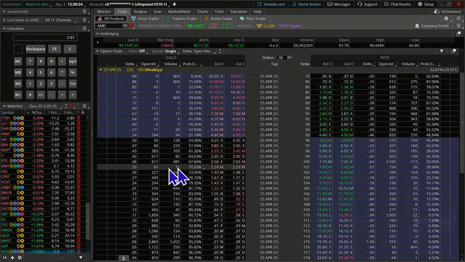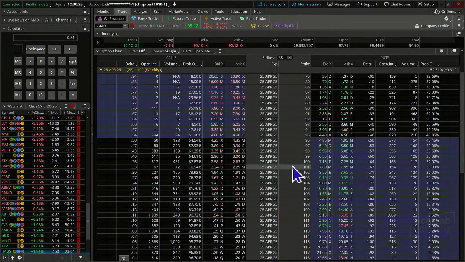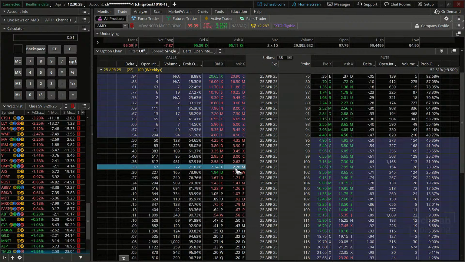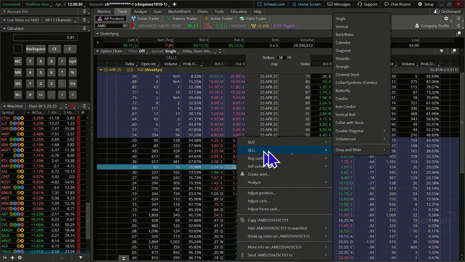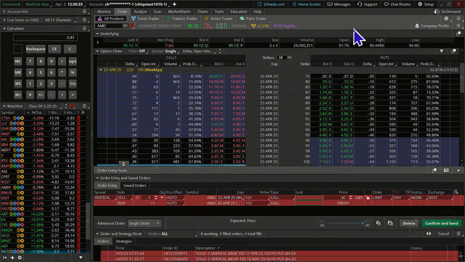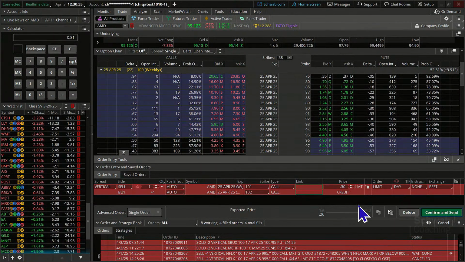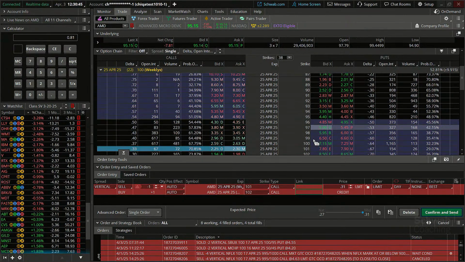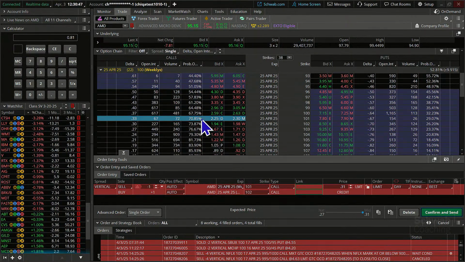So I think what I'll do here, let's start out at the 101. Let's go 101, 102. And we will sell this vertical. And it's going to give us about a 30-cent return. So we'll say we're willing to risk 70 cents in order to gain 30 cents. Right now, if we look at the probability of this option expiring out of the money, which is what we want, it's about 70% right here.